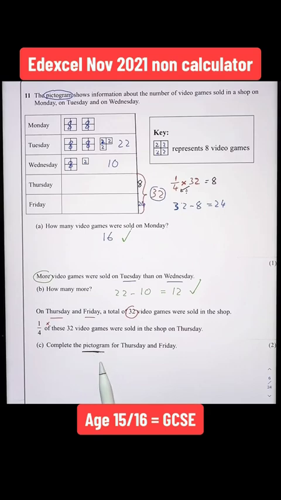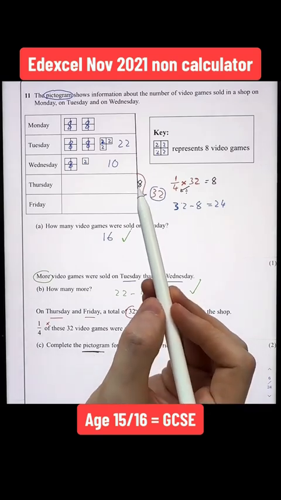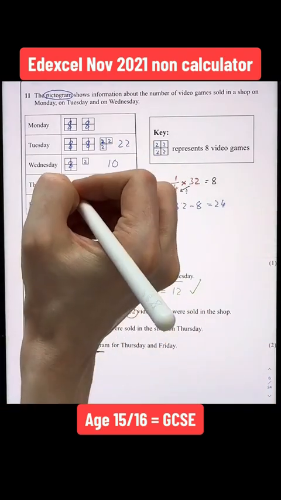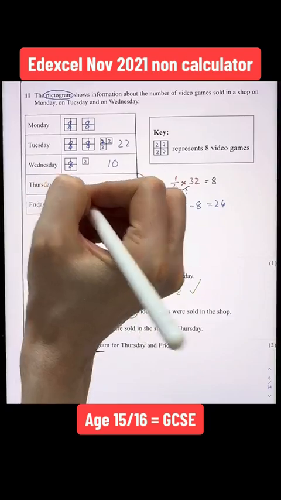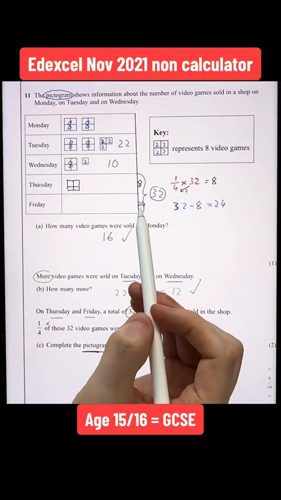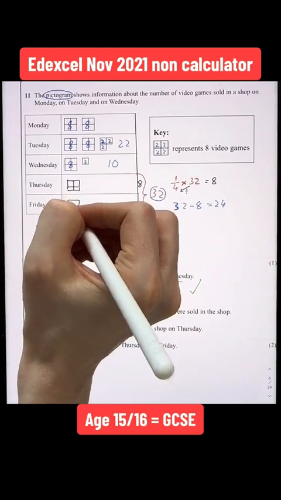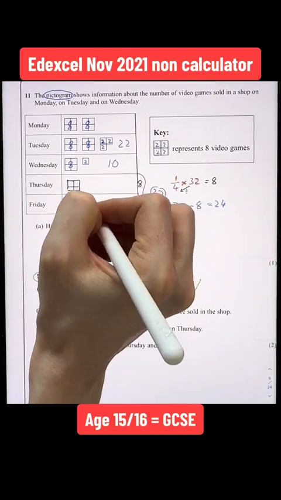As I'm completing the pictogram, and I know Thursday has to represent 8, looking at my key, I know 4 baby squares represent 8, so here I'm going to have 4 baby squares. For Friday, I want 24. Well, 24 divided by 8 is 3, so I need 3 lots of my key. So therefore I'm going to have 3 lots of the 4 squares.